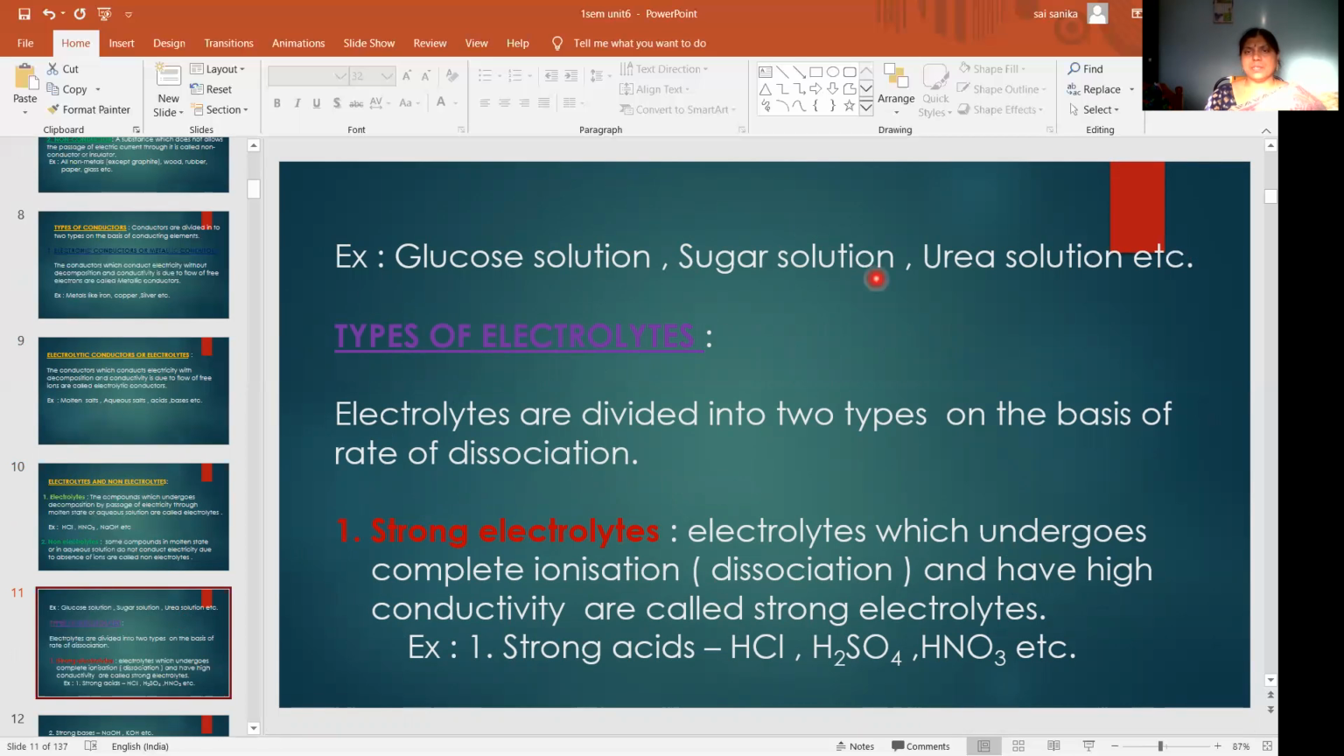Here ions are absent. So that's why they don't conduct electricity in both states, in molten state as well as in aqueous state. Then come to types of electrolytes. These electrolytes are again classified into two types on the basis of rate of dissociation: strong electrolytes and weak electrolytes.